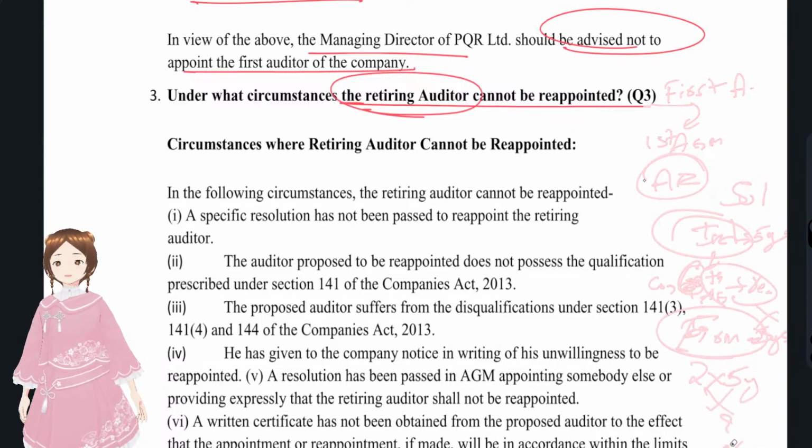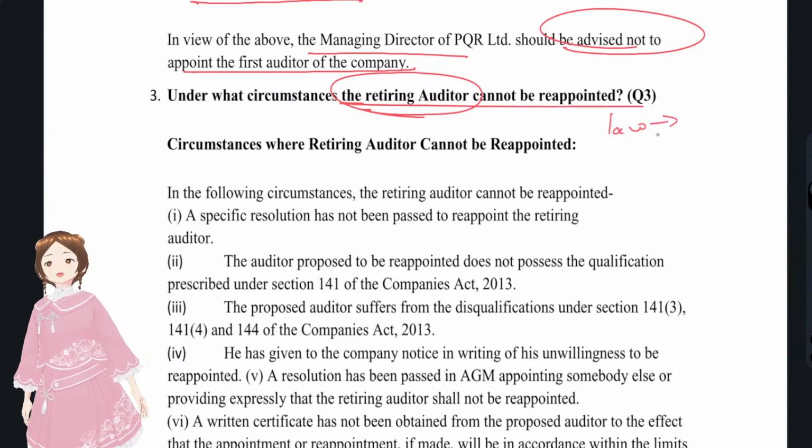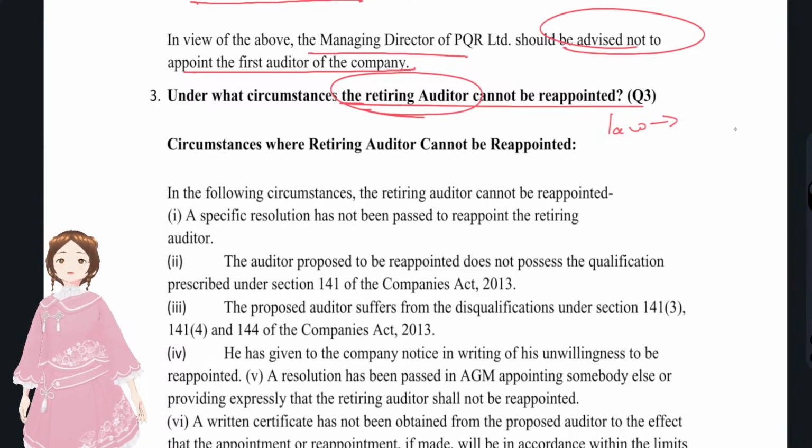Now we'll see under what circumstances that retiring auditor cannot be reappointed. While discussing the company's audit, we thought of it from 3 points of view. First, the law's point of view: the retiring auditor might have incurred some disqualification, or needs to vacate his office immediately. Second, the auditor's own unwillingness: the auditor doesn't want to continue with the company.